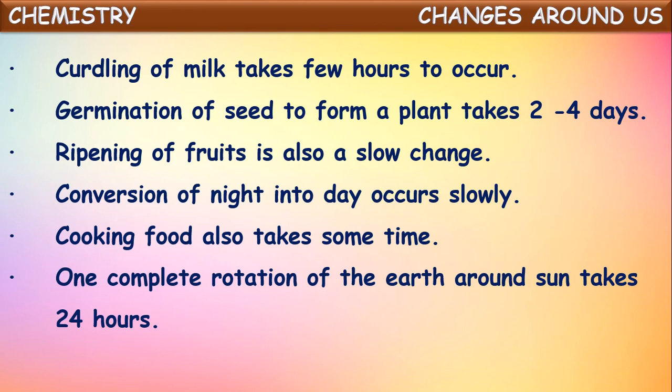And one complete rotation of the earth takes 24 hours. Okay. The rotation of the earth will take 24 hours. So it also can be considered one of the slow changes. So these all will come under slow changes. The changes which take a long time for their completion are called slow changes.